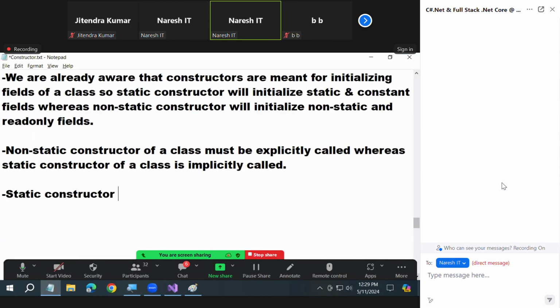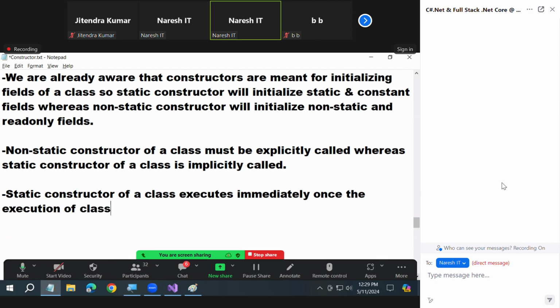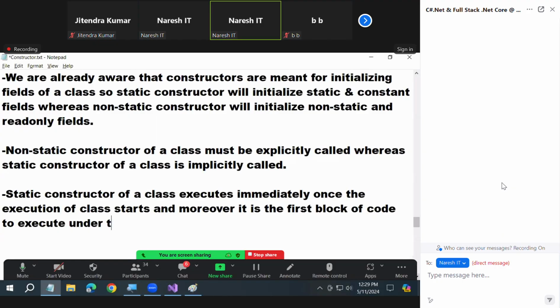Static constructor of a class executes immediately once the execution of the class starts, and moreover, it is the first block of code to execute under the class.